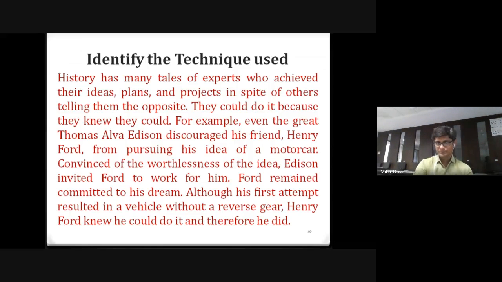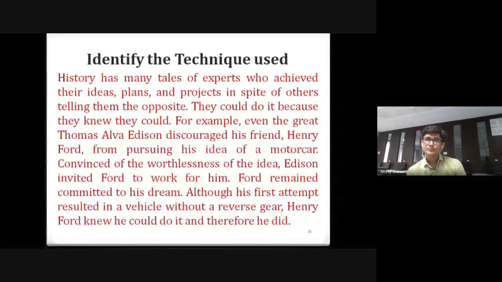So what do you think is the idea? The example is of course Henry Ford, and his first car that he wanted to invent. He shared it with Thomas Alva Edison.